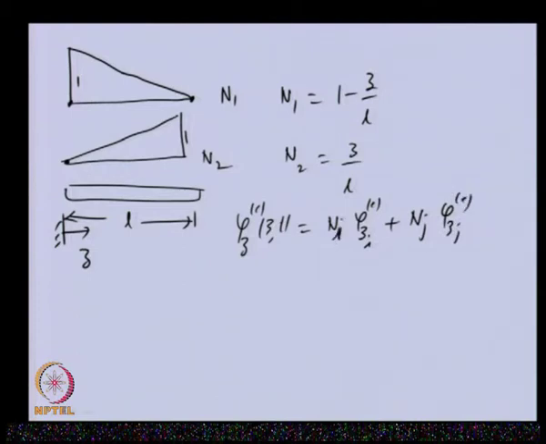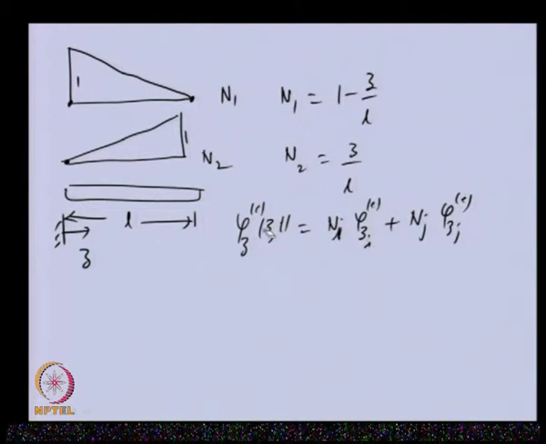So this is Ni, corresponding to node I, and this is Nj, corresponding to node J. If we want the value of the field variable at z equal to 0, this will be 1 and this will be 0, and that will give us the field variable at the ith node.